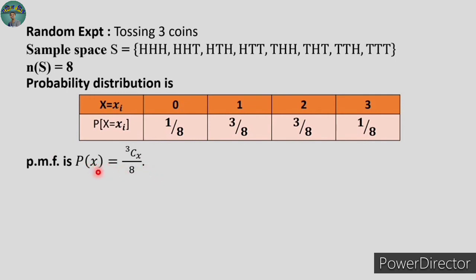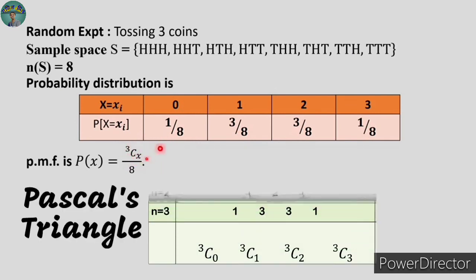I am saying formula, it is actually a function, but in simpler words we can call it a formula. So what does it represent? For P of x is equal to 0, if you put x equal to 0, then 3C0 upon 8. The 1 upon 8 is always there. Concentrate on this value 3Cx.